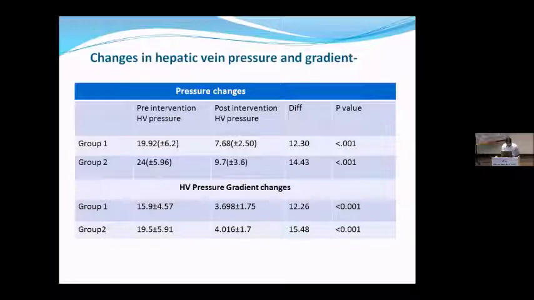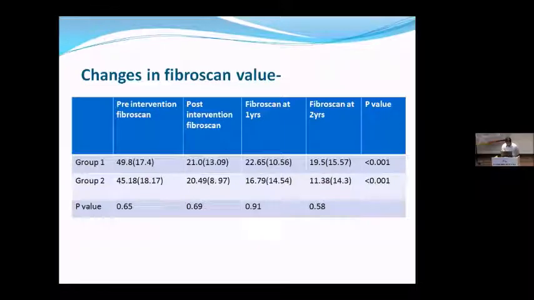We emphasize on hepatic vein pressure gradient. There is a significant decrease in pressure from pre-intervention to post-intervention seen in both group 1 and group 2, and they are statistically significant. We also see a similar drop in fibroscan level from pre-intervention to post-intervention, and also at 1 year and 2 year follow-up in both group 1 and group 2.